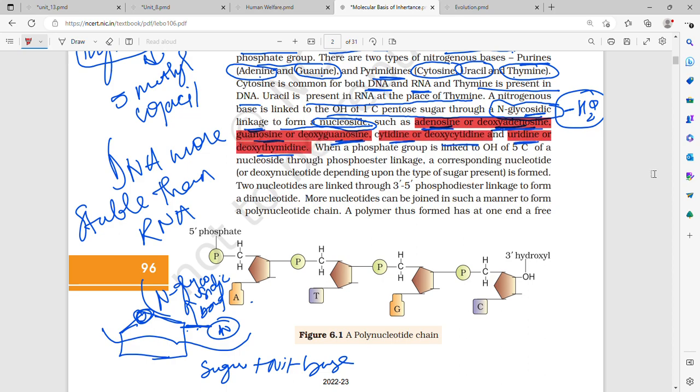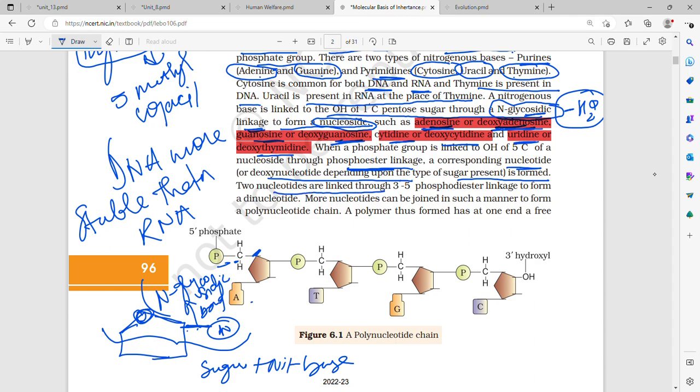When a phosphate group is linked to the OH of the 5th carbon of a nucleoside, then it forms a nucleotide, and this is through a phosphoester bond, that is phosphoester linkage, and a nucleotide or deoxynucleotide is formed depending upon which sugar is there.